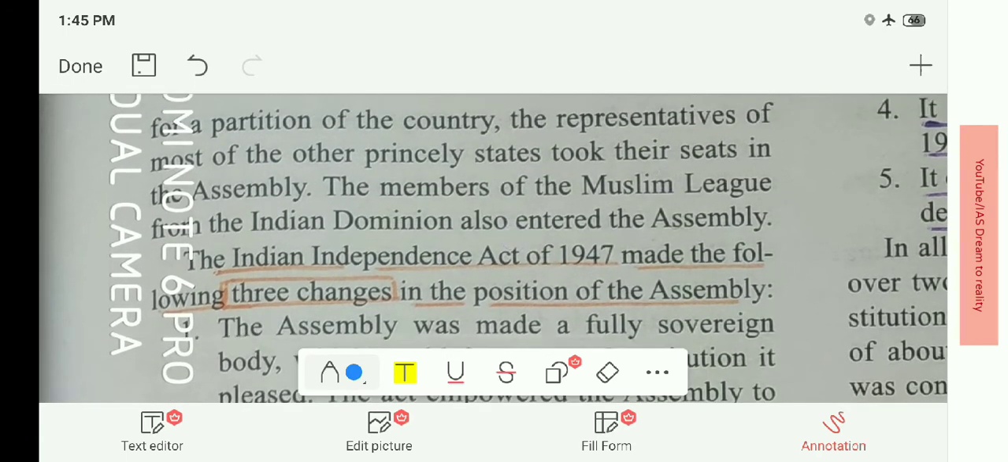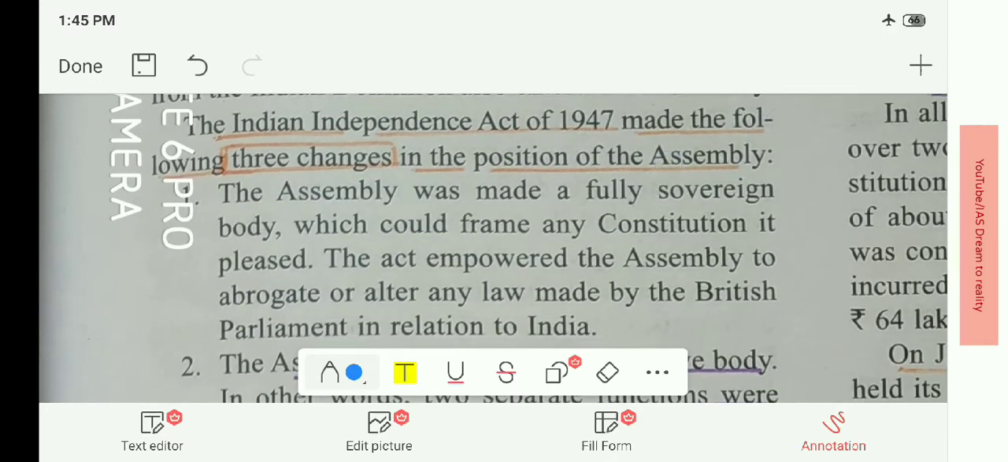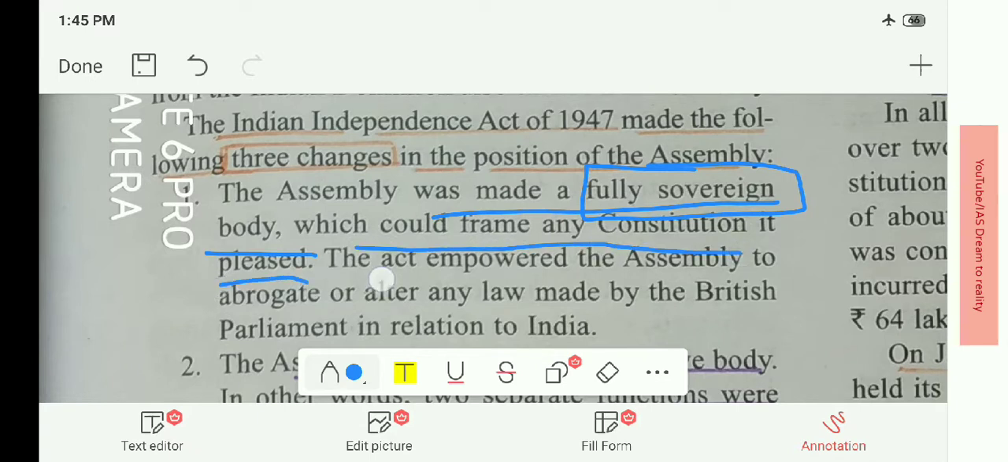See, after the partition of the country, the representatives of most of the other princely states took their seats in the assembly. The assembly was made a fully sovereign body which could frame any constitution it pleased. The act empowered the assembly to abrogate or alter any law made by the British Parliament in relation to India. This was the main feature of the Independence Act.